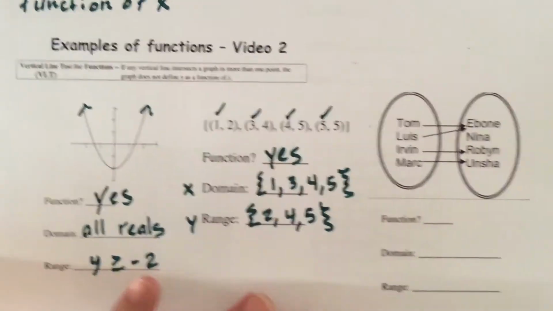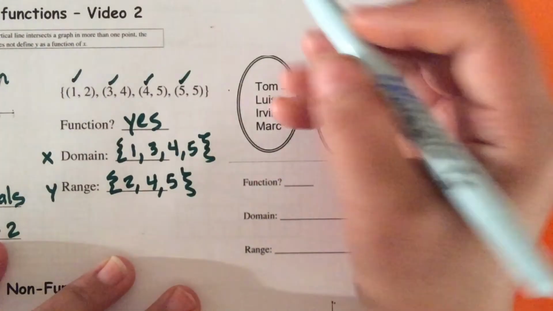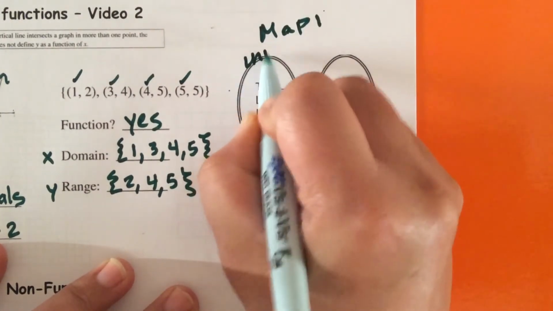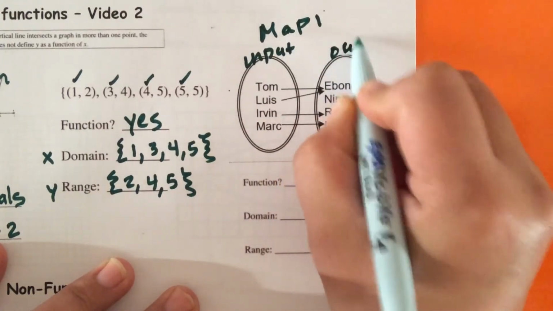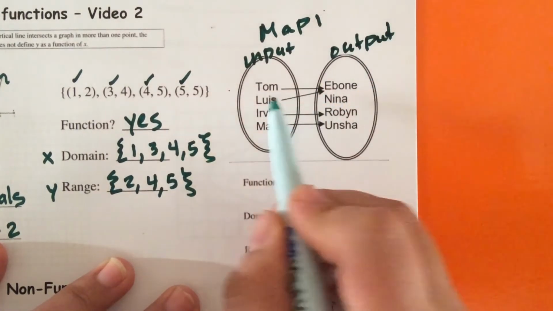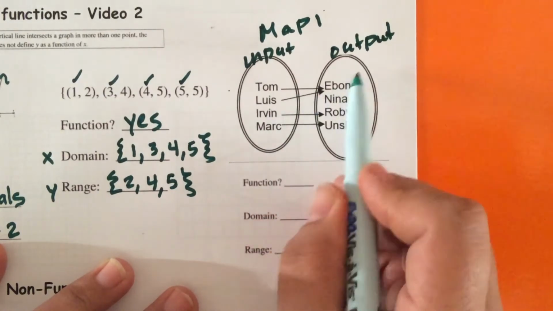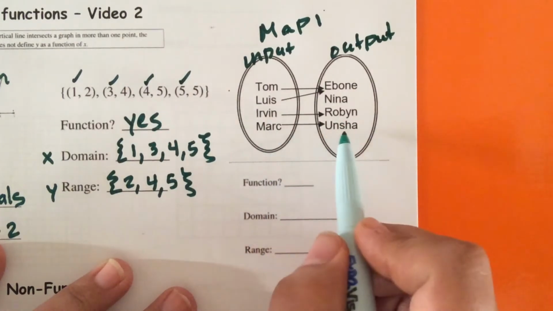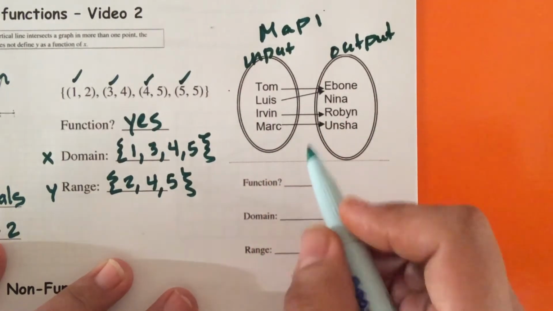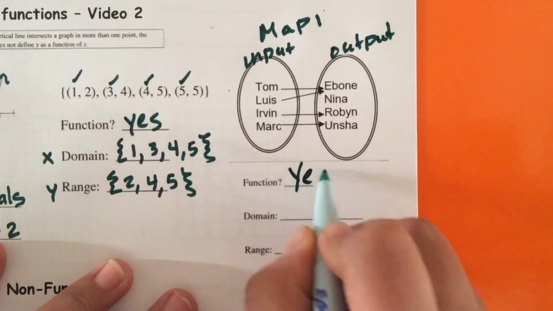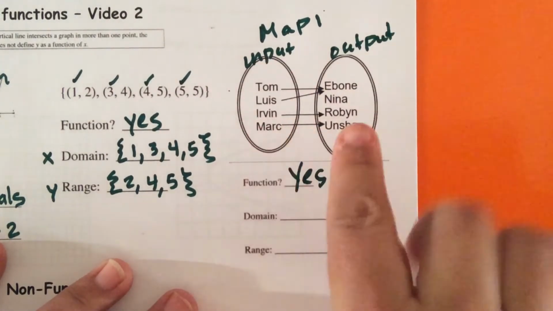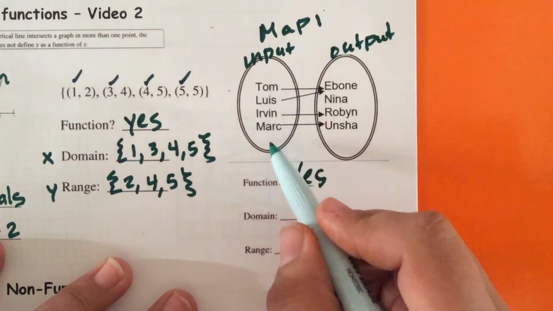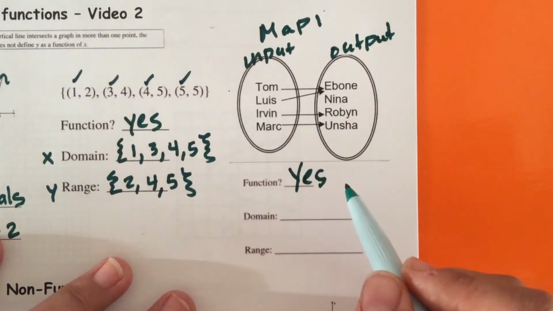Okay. So we're going to move on to the mapping. This is a map. This is your input. This is your output. Notice that Tom is going out with Ebony. Luis is also going out with Ebony, but that's okay. Irvin's going out with Robin, and Mark is going out with Ansha. So this is a function, yes. Why? Because these names do not repeat. Like Tom is not going out with 2 people, okay? So these names right here do not repeat going out with more than one person.